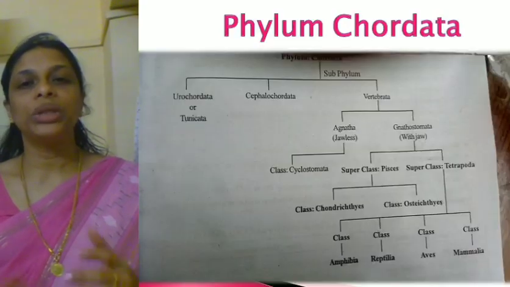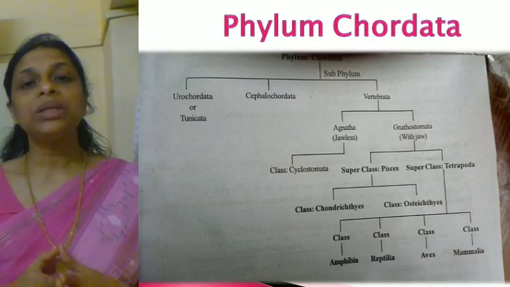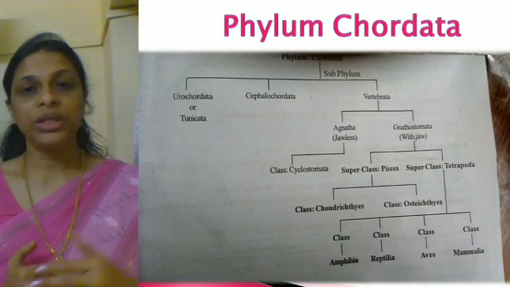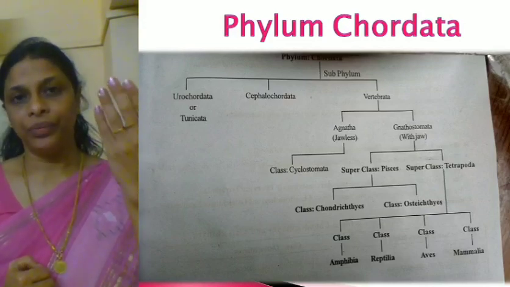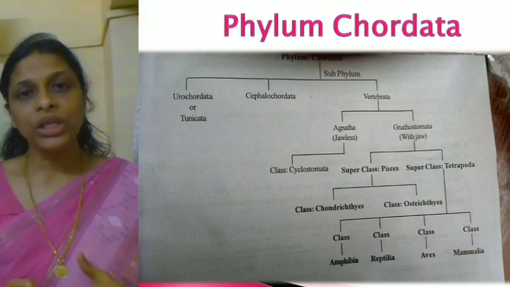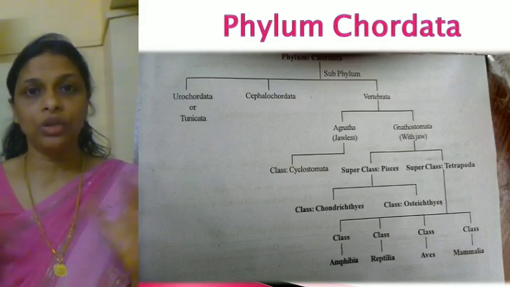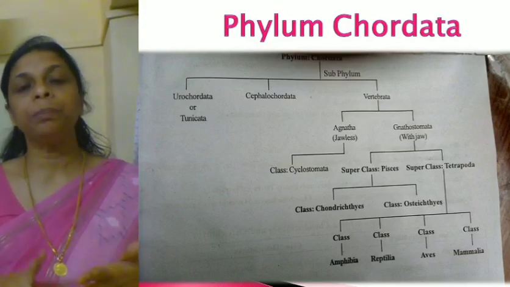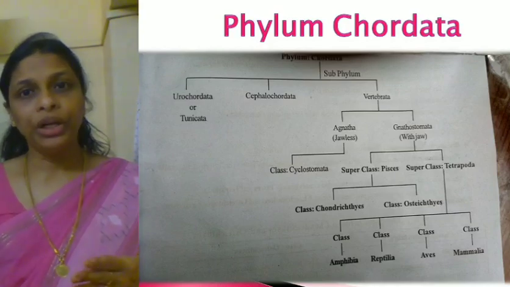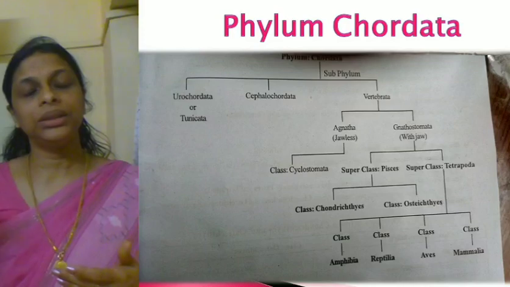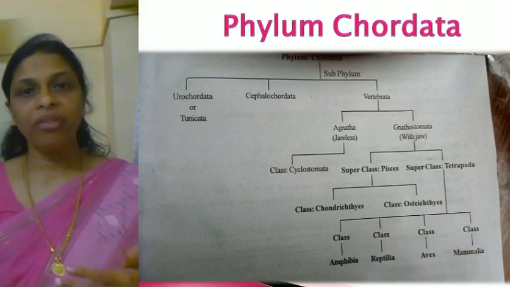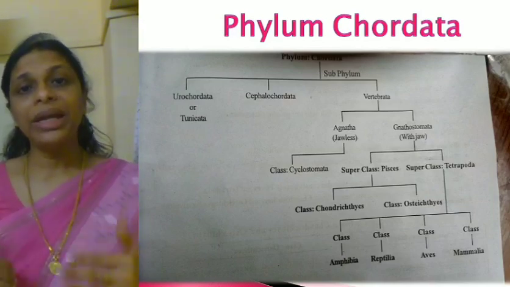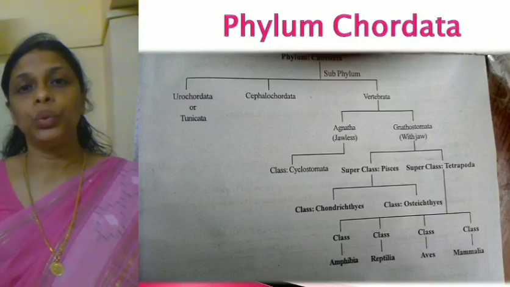Then let's move on to the next. Phylum Chordata is again divided into subphyla, divisions and classes. You have to study this. In the previous classes we discussed the classification of kingdom Animalia, based on level of organization, symmetry, body cavity, body wall and so on, right? And we have seen that the kingdom Animalia is divided into different phyla. Now in that, phylum Chordata is the 11th phylum. Now this phylum Chordata is again divided into subphyla.